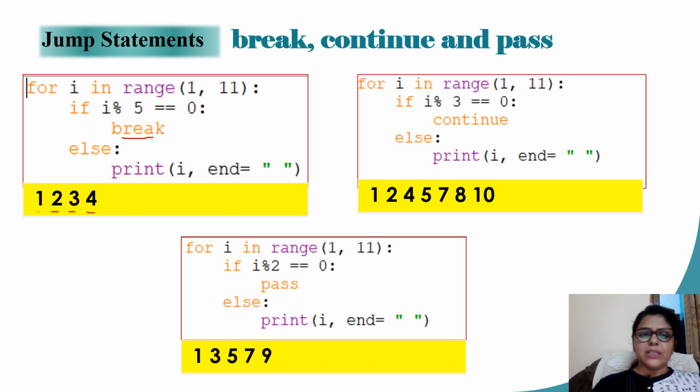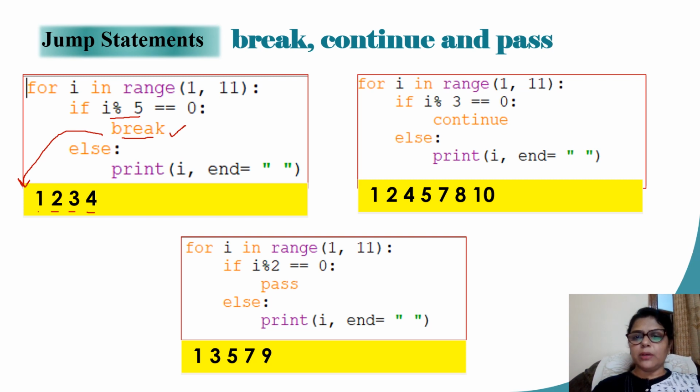So obviously the value is printed, we come to the else part. But when the value of i becomes 5 and the modulus operator returns a 0, Python executes the break statement, and that means the end of the for loop. The loop which was supposed to execute 10 times is now prematurely terminating.